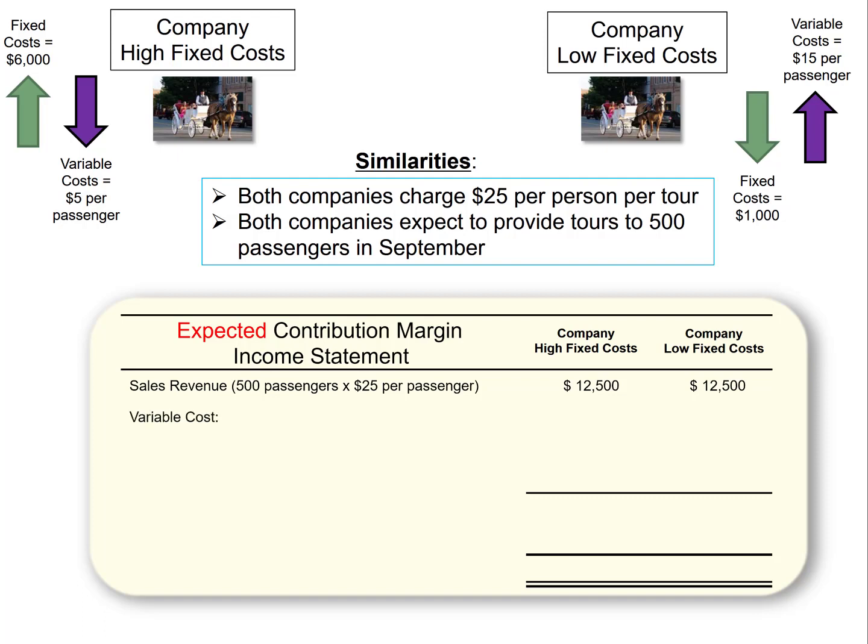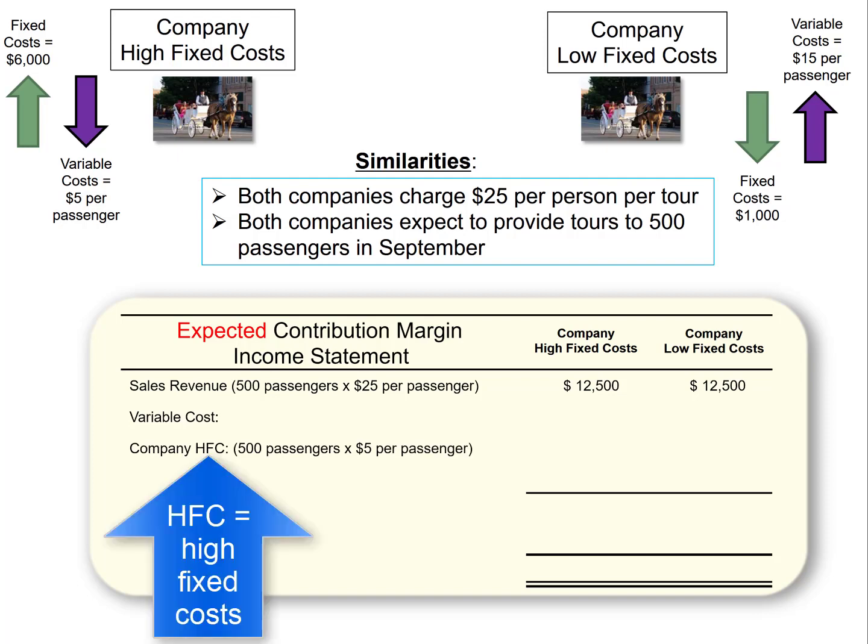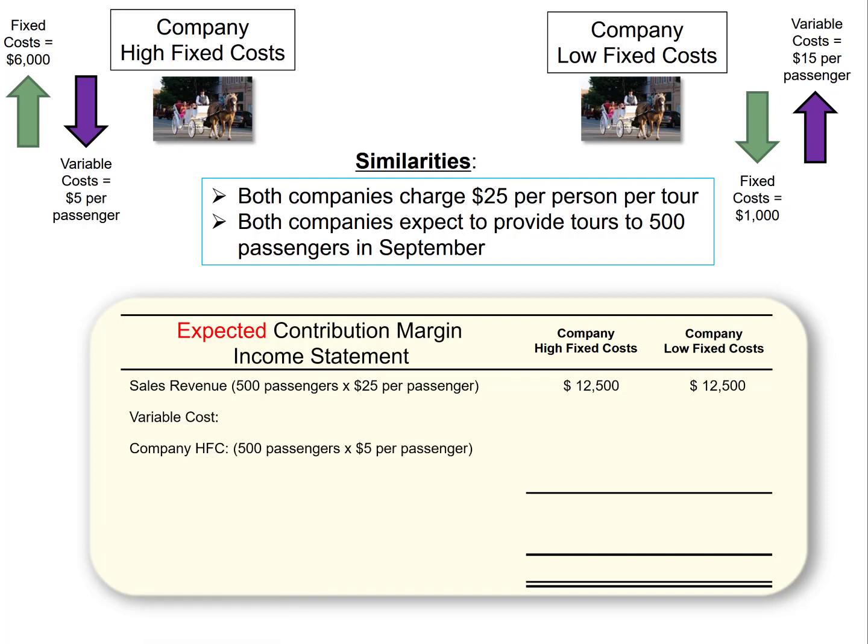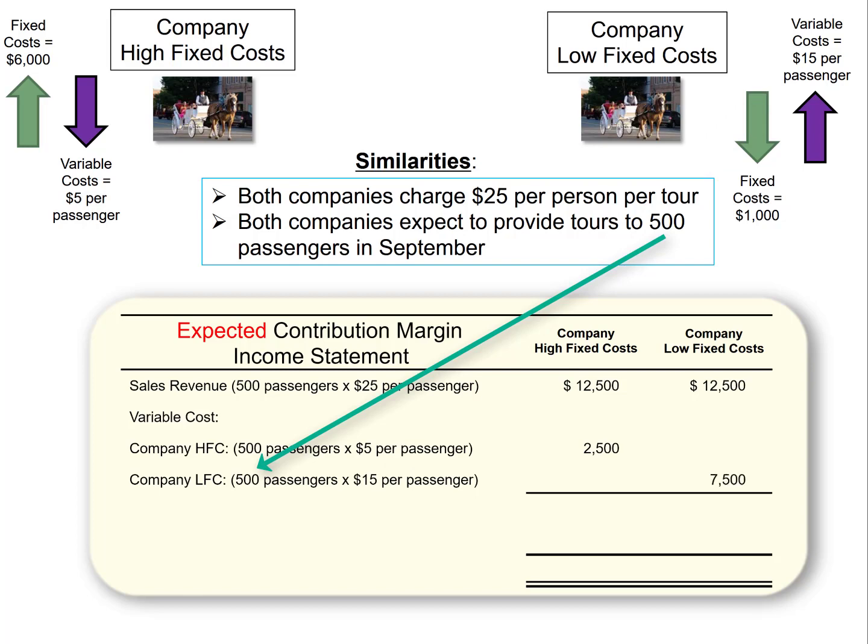We then have to subtract the variable costs. First, we'll calculate it for the company with high fixed costs, HFC for short. Their variable cost is only $5 per passenger, so multiplying that by 500 passengers gives us $2,500 of variable costs. Now the low fixed cost company has a variable cost of $15 per passenger. They also expect 500 passengers, which gives them $7,500 of variable costs.